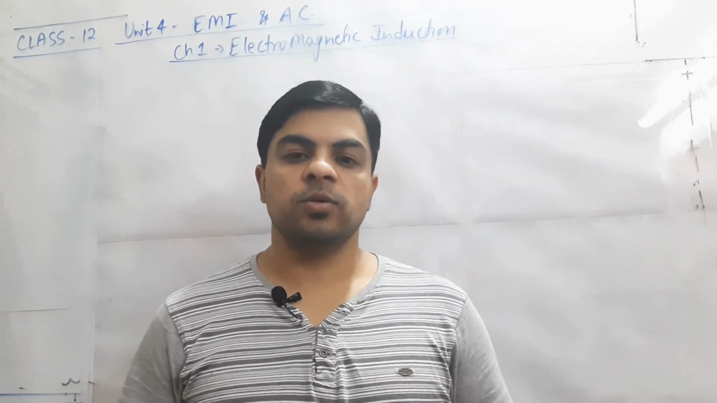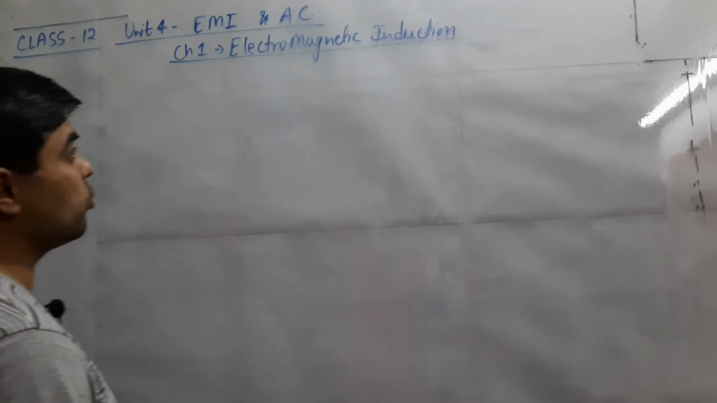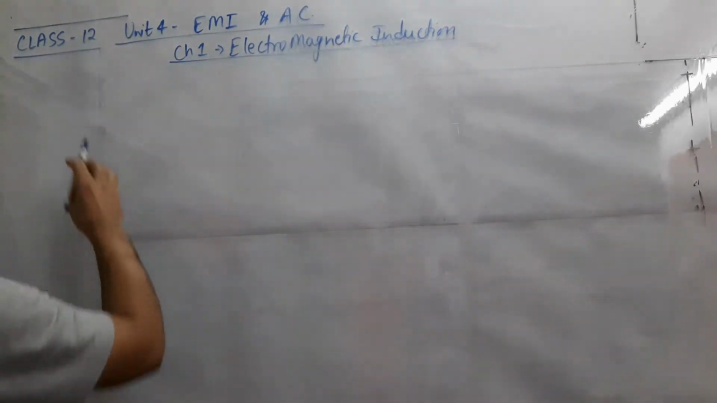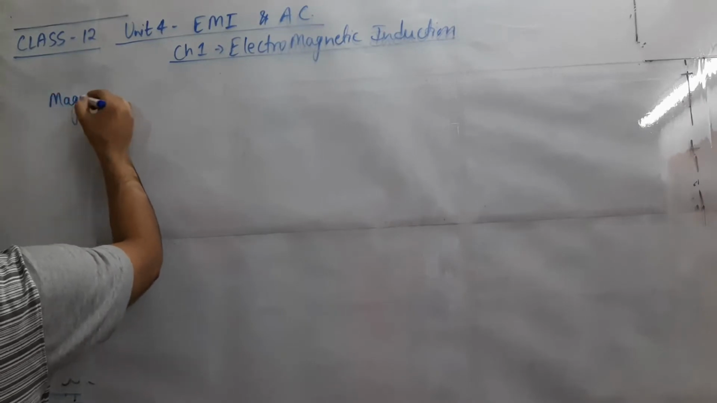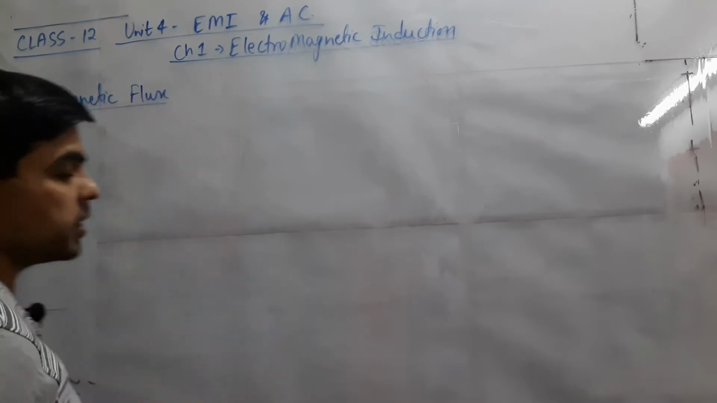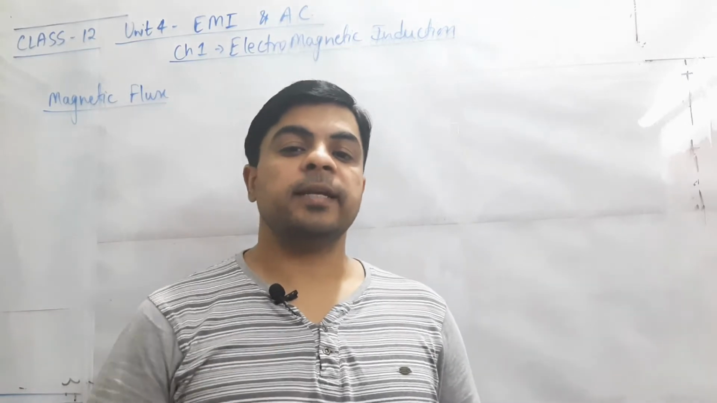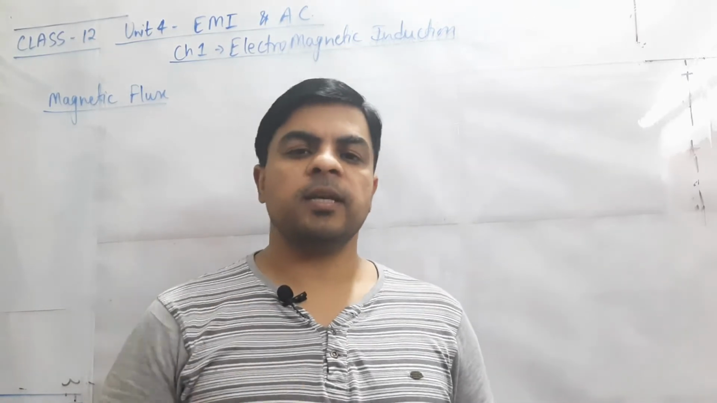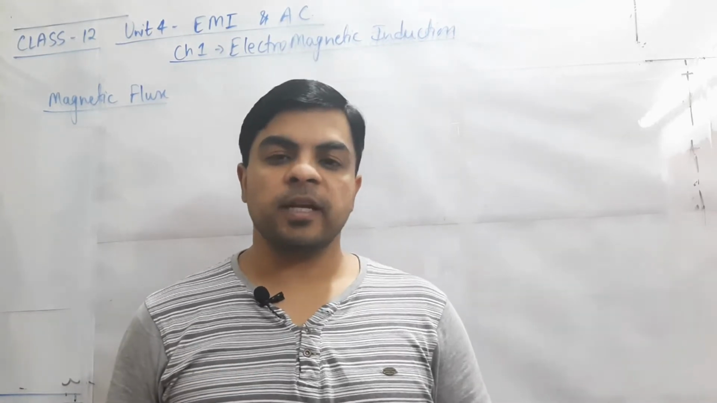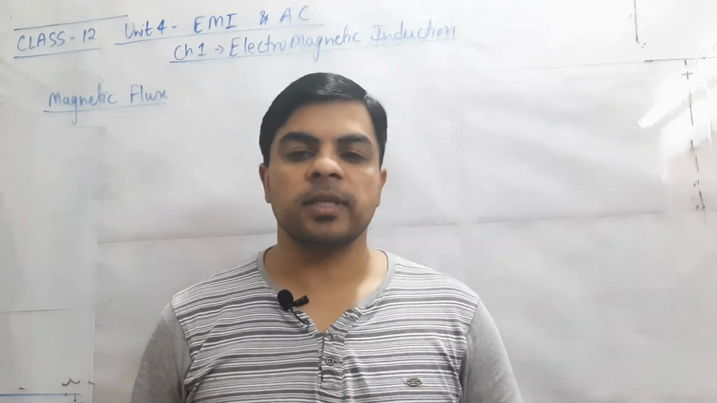So let's start our first chapter, that is electromagnetic induction, and the first topic is magnetic flux. This flux word we have already studied in unit 1, where we studied the concept of electric flux. In comparison to that, here we have to study magnetic flux. What is this magnetic flux and how is it related to electromagnetic induction? Let's understand this concept.